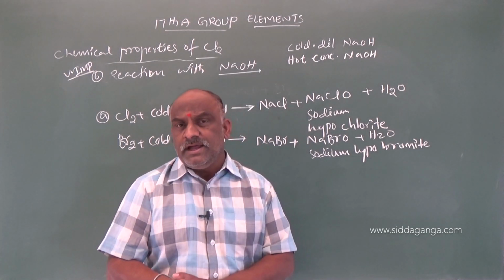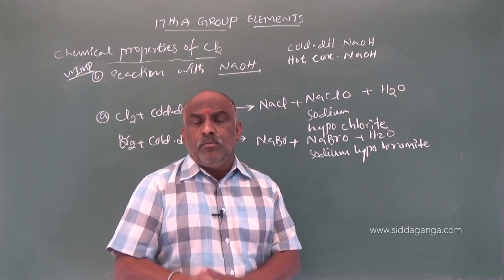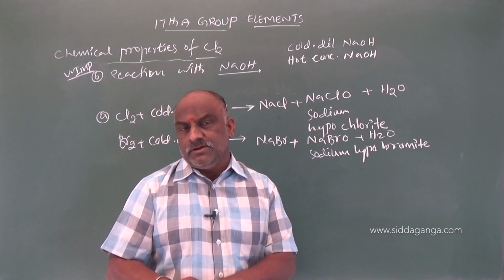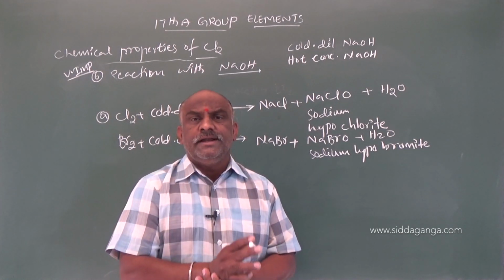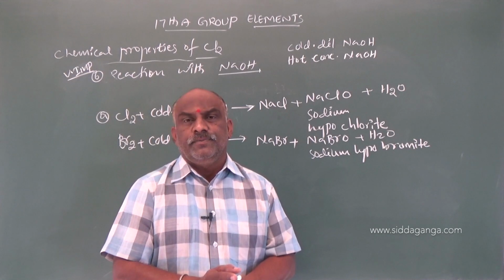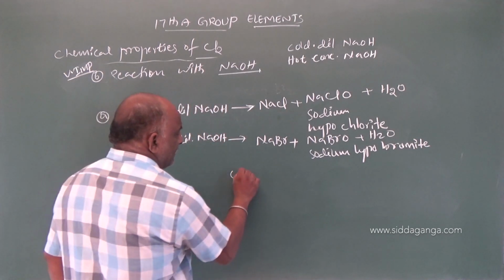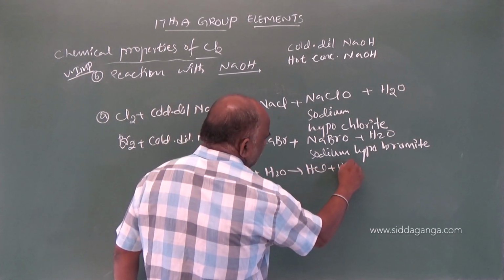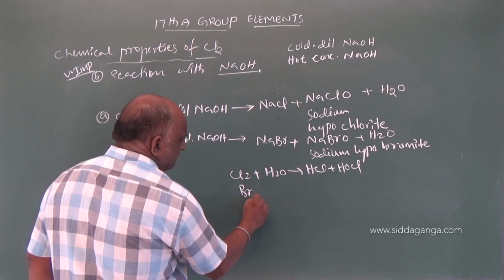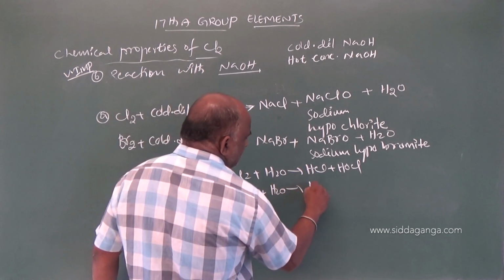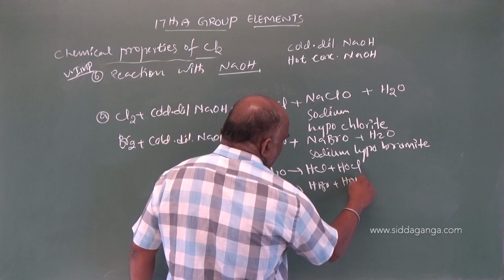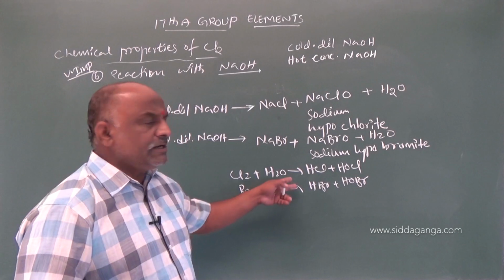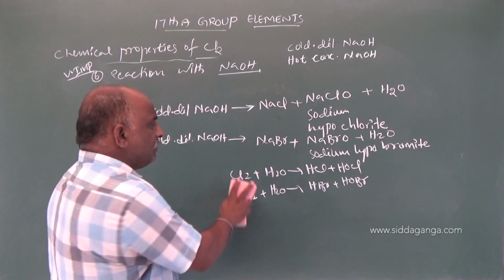Reaction with water is also the same. Chlorine with water gives HCl plus HOCl. Once bromine is dissolved in water, we get HBr and HOBr. So Cl2 plus H2O gives HCl plus HOCl, and Br2 plus H2O gives HBr plus HOBr. Bromine gives the same reactions. Clear?